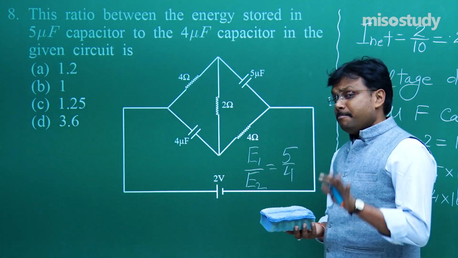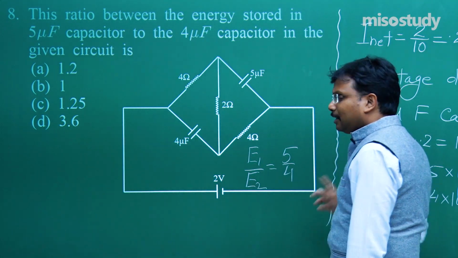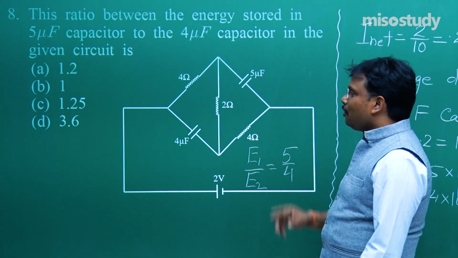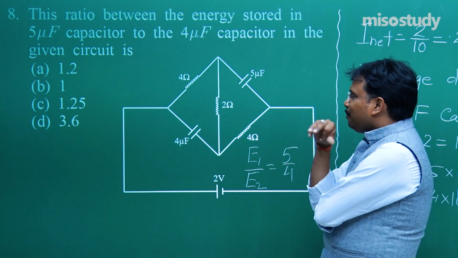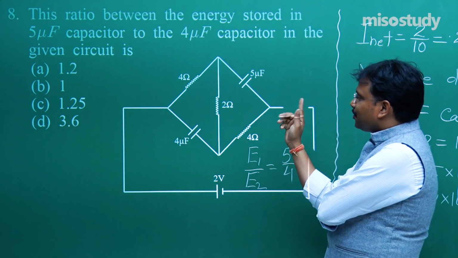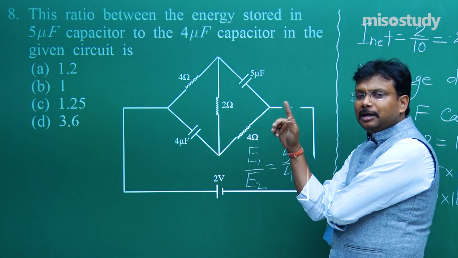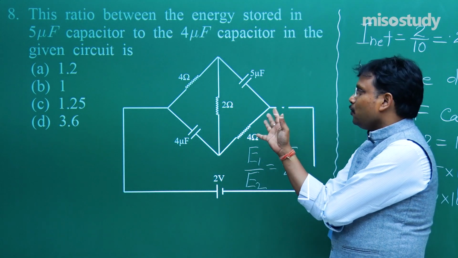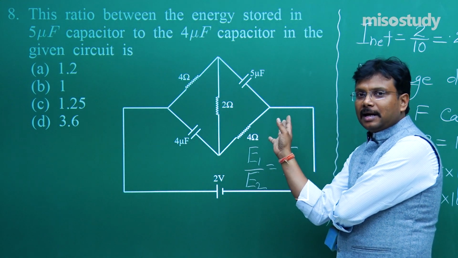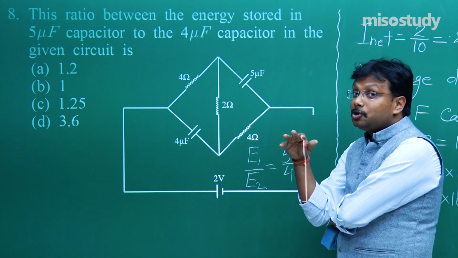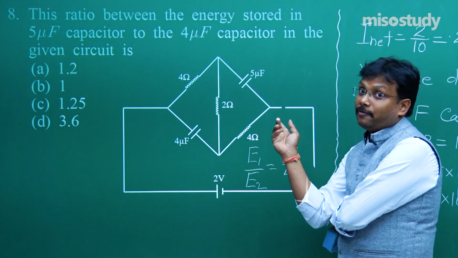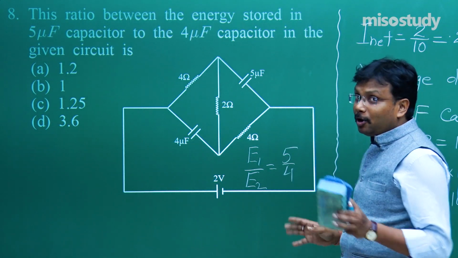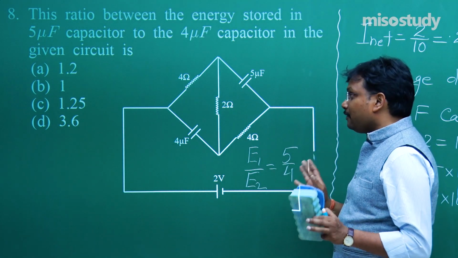I'm sure many of you will say, what is the point of 6 microfarad every time multiplying 1.2 with 6? I'm deliberately not explaining that. Yes, exactly. If you are in a position to understand it, very good. If you are not in a position to understand it, you have to revise it. Fine. That's why I'm not explaining. Very clever move from my side.